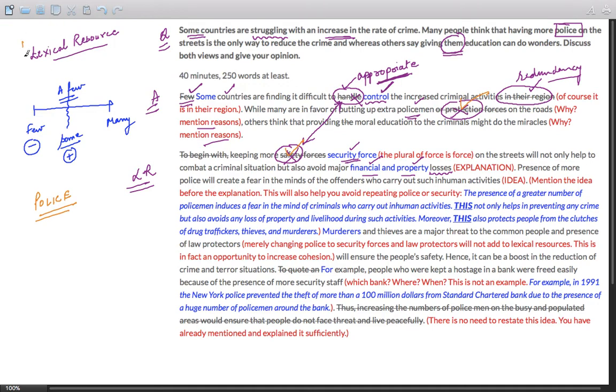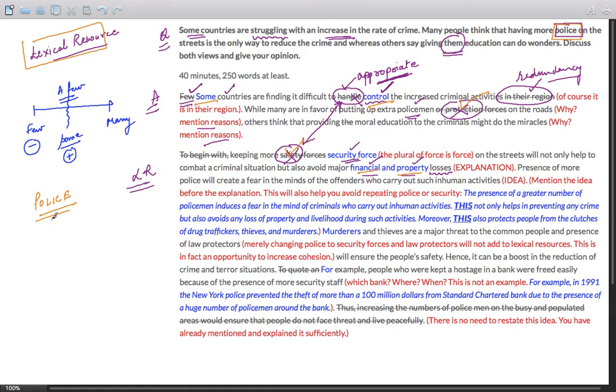Your lexical resources constitute a lot of things. They are not just about the words mentioned here, but also about the words that are most appropriate: financial, property, control, some. And I'll be mentioning a lot of them further. Now, the word common in the whole essay is police. Police will be common in the entire essay.